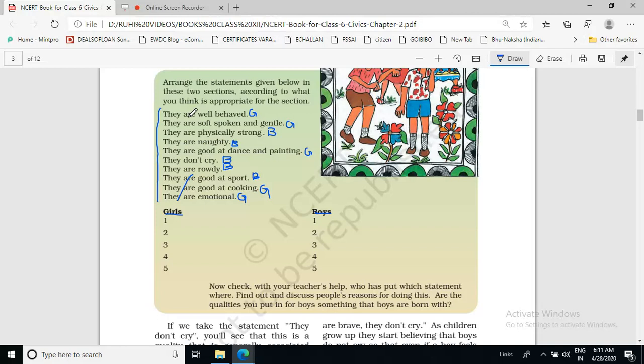लड़की हो तो तुम्हें धीमी आवाज में बोलनी चाहिए. You should not scream. You should not talk in harsh words. So these are the expectations. It's not that all girls are soft spoken. There are many girls who are not soft spoken, who are not gentle. So this is not reality. This is only the expectation of the society.